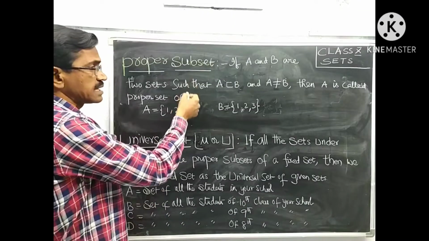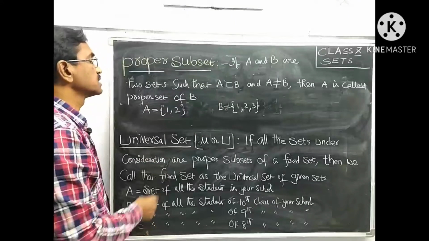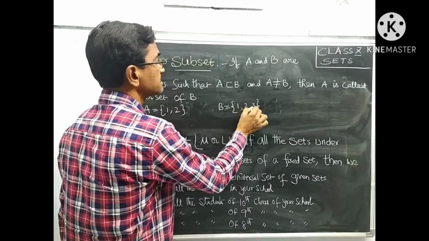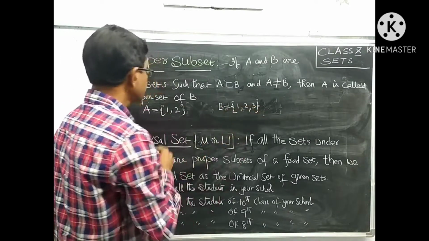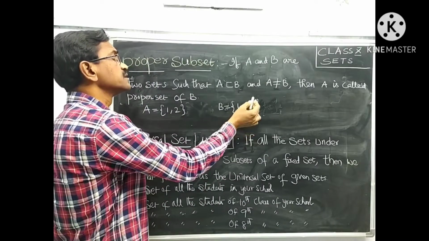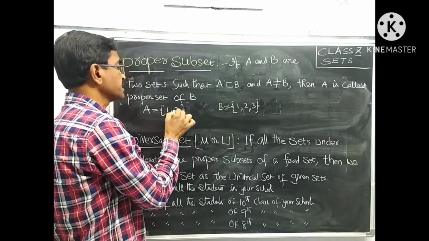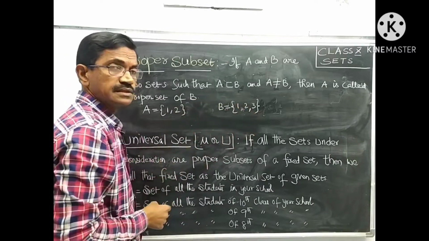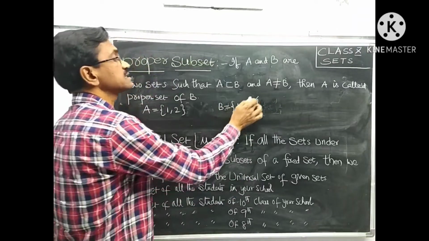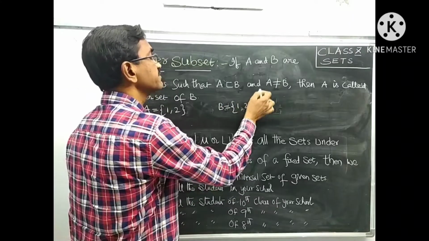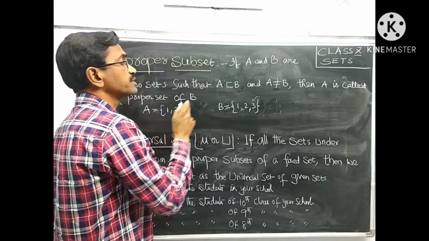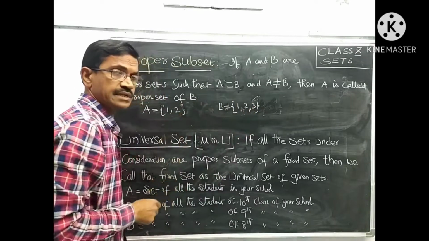Let us understand this concept by taking an example. If A is equal to {1, 2}, B is equal to {1, 2, 3}. Here A is a subset of B, but the elements which are in A are not equal to B. It contains one extra element, one more element which is not in A. Therefore, A is called a proper subset of B.